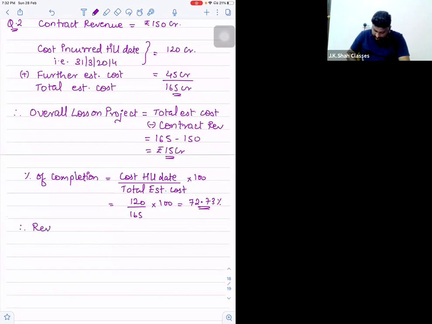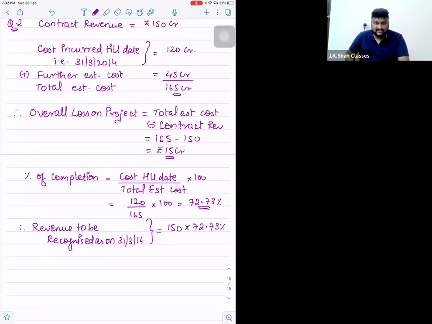So therefore, revenue to be recognized as on 31st March 2014. How much revenue will I recognize? Sir, 150 crores multiplied by 72.73%. Now, can I say this is the first year, so there will be no cumulation?